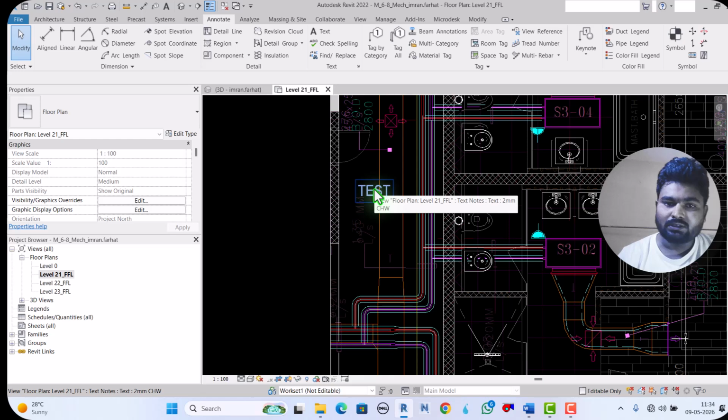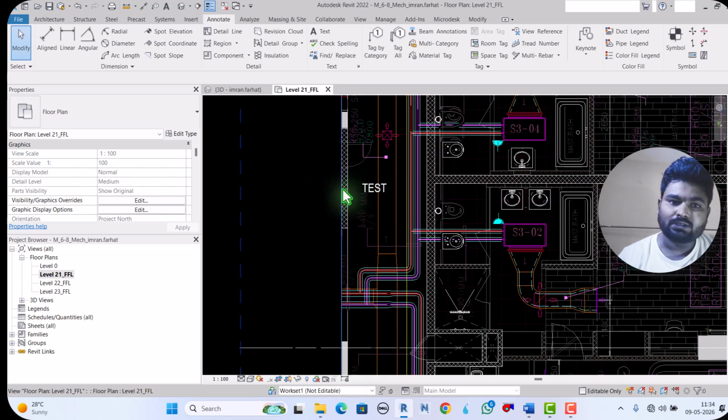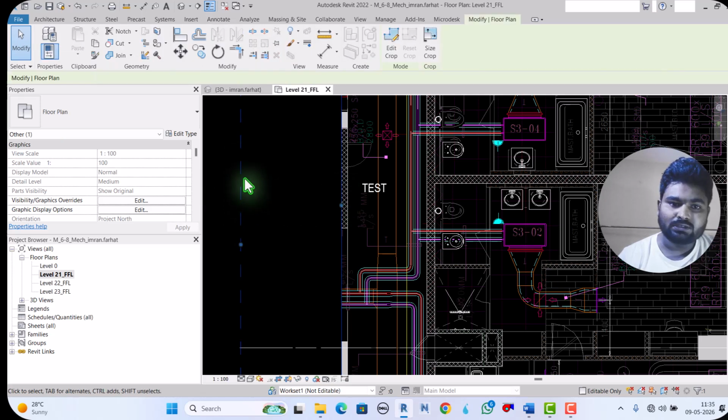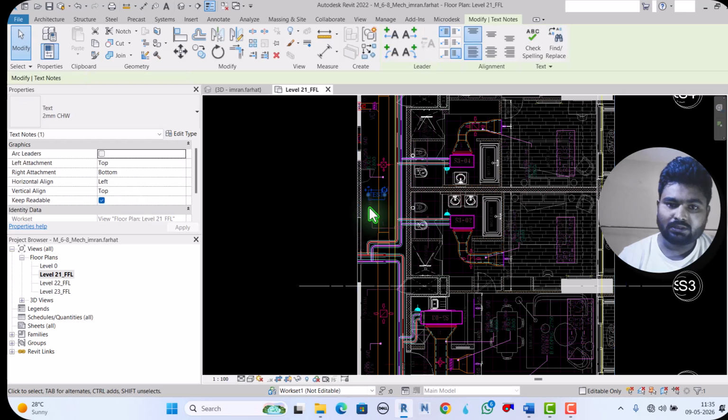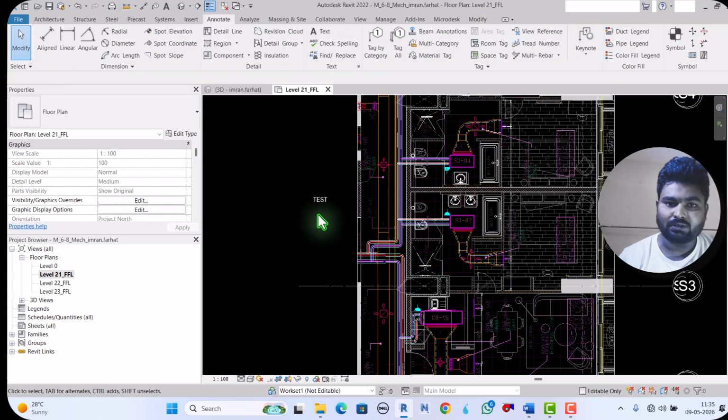I write here, so it is visible. If I drag beyond this annotation crop, then it will not be visible. Here if I drag, see, it's gone. If I drag again, it is coming back here.